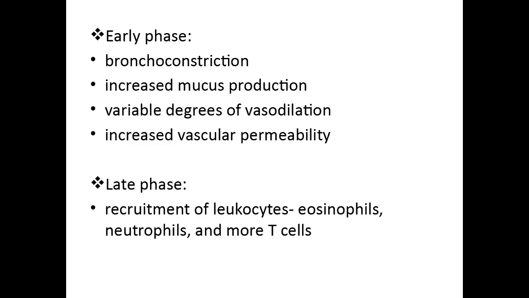Coming to the early phase and late phase reaction. In the early phase, there is bronchoconstriction, increased mucus production, variable degrees of vasodilation as well as increased vascular permeability. In the late phase, there is recruitment of leukocytes. So more and more inflammatory cells are coming there: the same B cells, eosinophils and Th2 cells. If more of those cells, including mast cells, come into play, then there will be even more exacerbation of the symptoms of asthma.